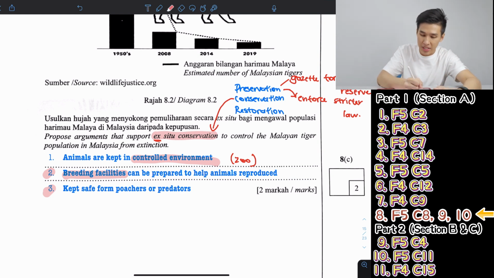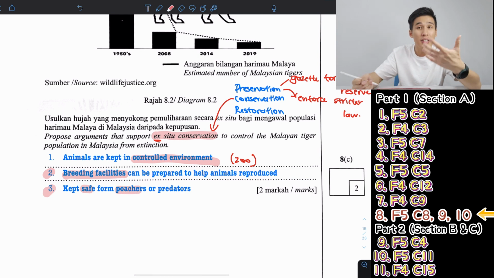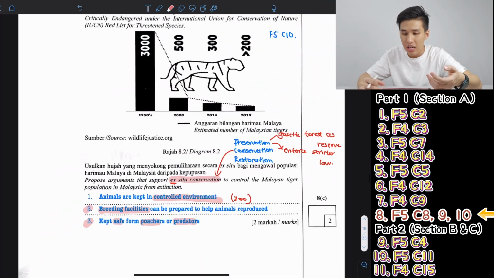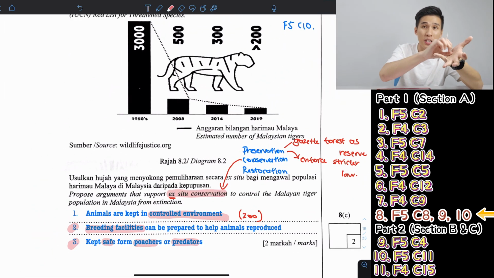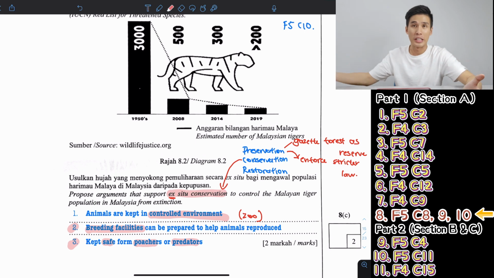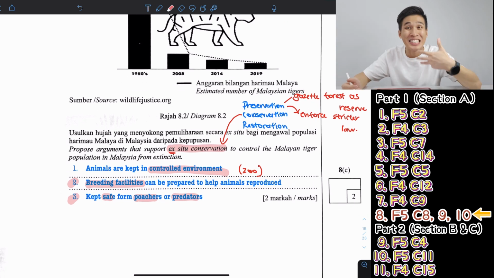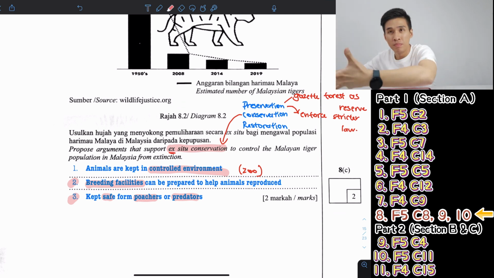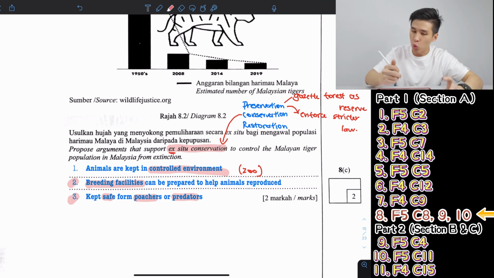Next, by taking them out from their natural environment, you further prevent them from dying. For example, you keep them safe from hunting, poachers, and predators. Of course, this is not just tigers, there are other animals that are prey that might be victims of predators. So these are the things that we can say. Okay, so that's ex situ. You bring them out, you take care of them, breed them, and keep them safe. Those are the two explanations.